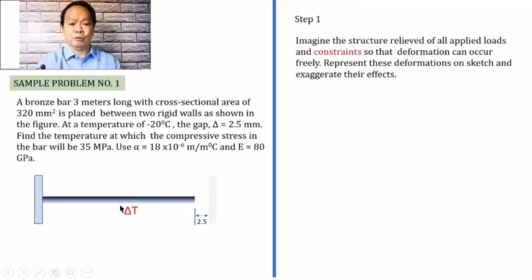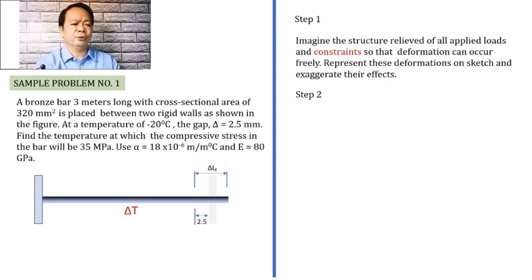What will happen to the materials? It will elongate. And let us imagine that the elongation is shown with exaggeration. This is what will happen on the material. So you will notice that there was an elongation caused by this change in temperature. If you are to represent the deformation on the illustration, then this length shall indicate the change in the length of the material due to the change in temperature. And you'll notice that it has expanded or stretched beyond the supposed wall, the original restraint.